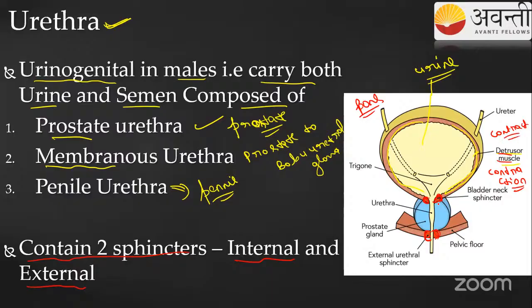Here you can see that the detrusor muscle will contract, and the internal sphincter will also contract. Whereas the external sphincter will become relaxed when the urinary bladder muscles contract, and thereby the urine will pass out as the external sphincter gets relaxed.